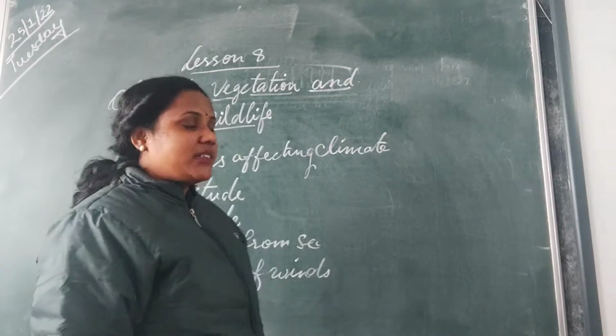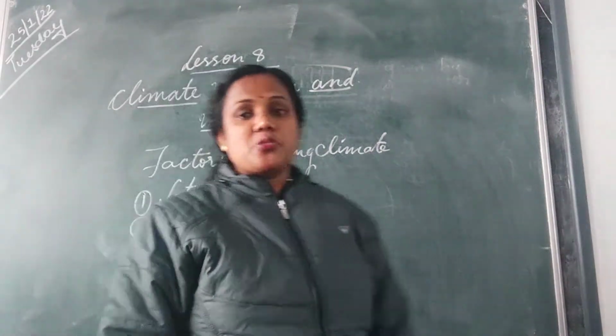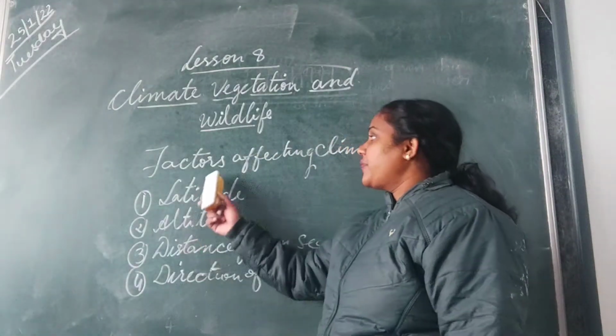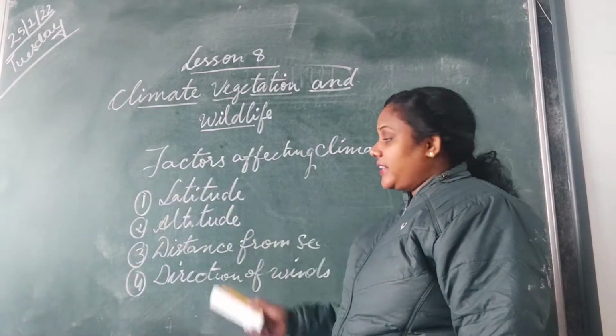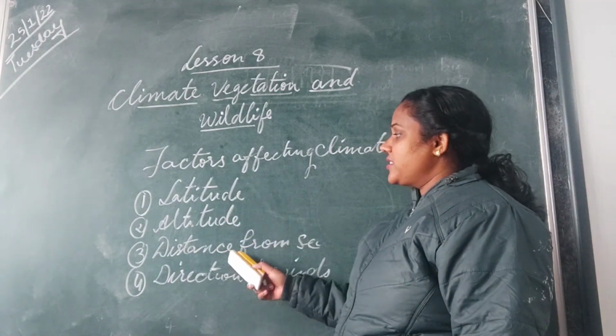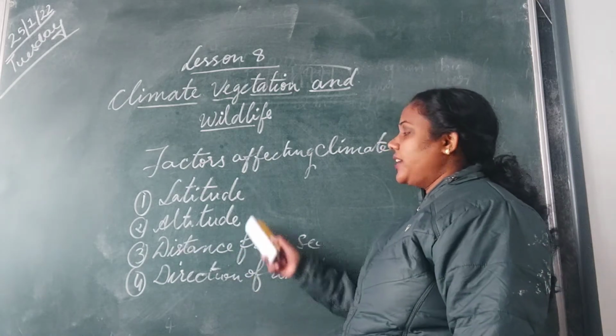So what are the factors? Why is there diversity in climate? So the reasons are the factors affecting climate. First, latitude. Second, altitude. Then distance from the sea. And then direction of the wind.